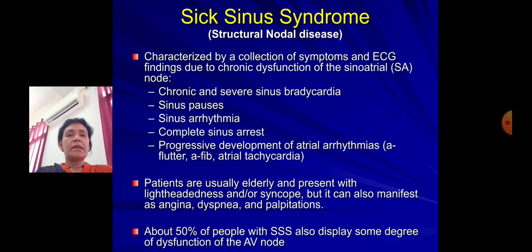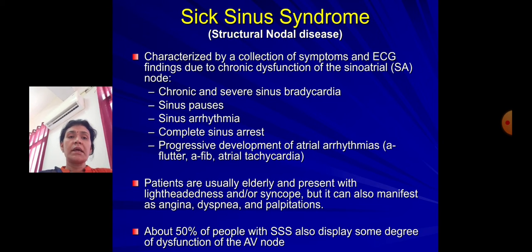Now coming to sick sinus syndrome. In sick sinus syndrome, there is a structural nodal disease. It is characterized by a collection of symptoms and ECG findings due to chronic dysfunction of the sinoatrial node. There is chronic and severe sinus bradycardia. There are sinus pauses, sinus arrhythmia, complete sinus arrest, and progressive development of atrial arrhythmias like atrial fibrillation, flutter, or atrial tachycardia. These all can be there in